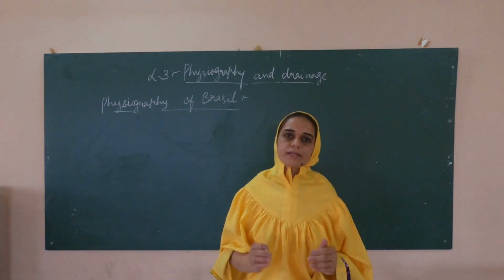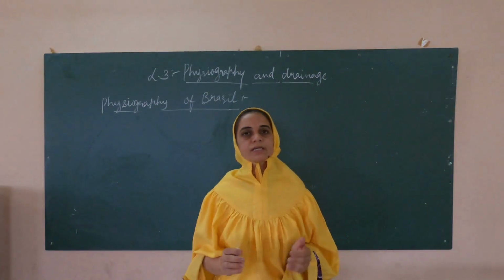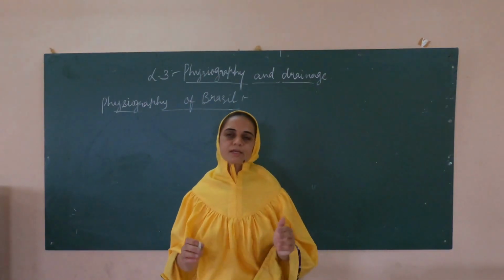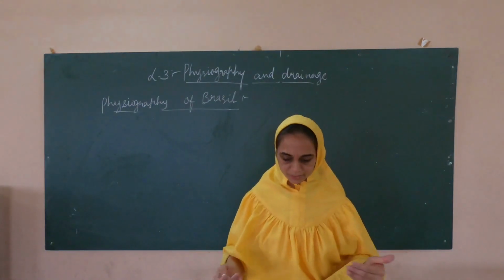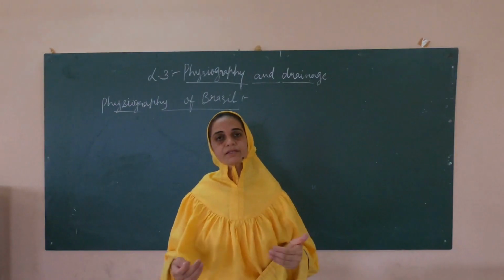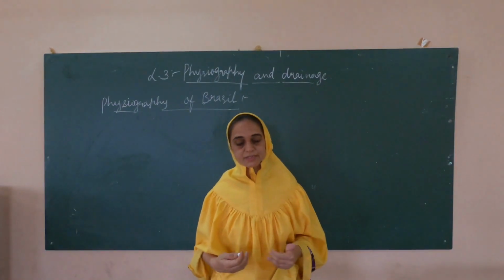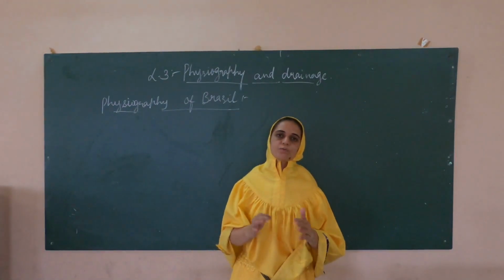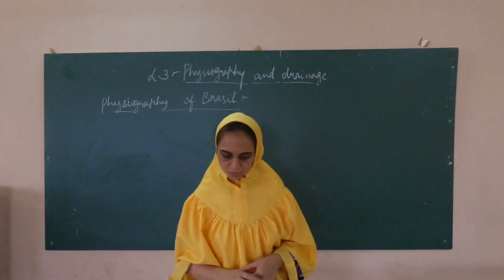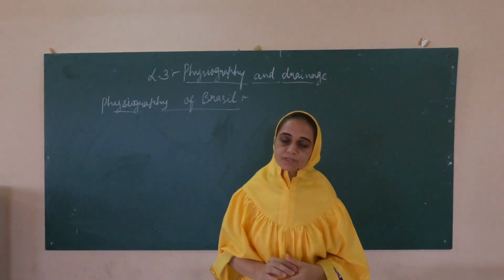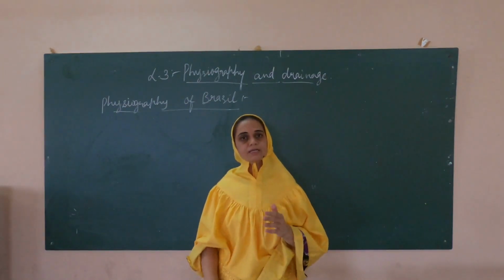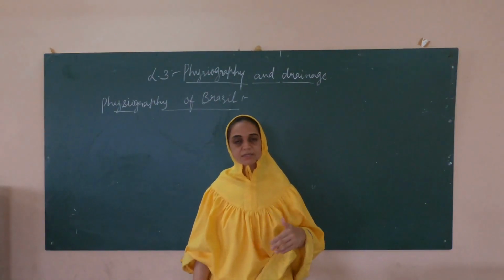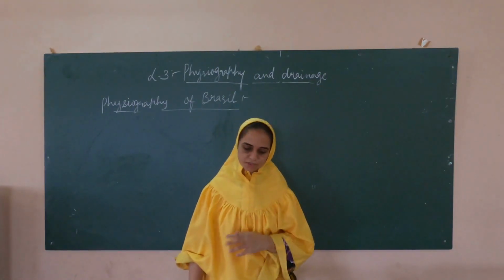As we know, India lies in the Asian continent, whereas Brazil lies in the South American continent. So the Brazilian highlands and Guiana highlands together form the core of the South American continent. The main part of the Guiana highlands is in Venezuela, and it extends up to French Guiana.